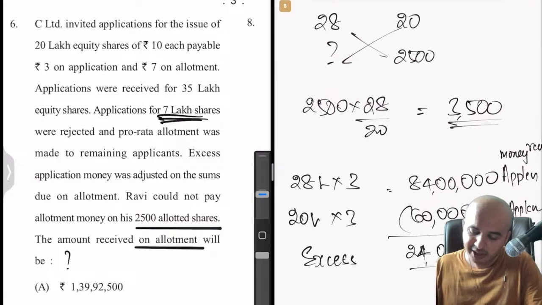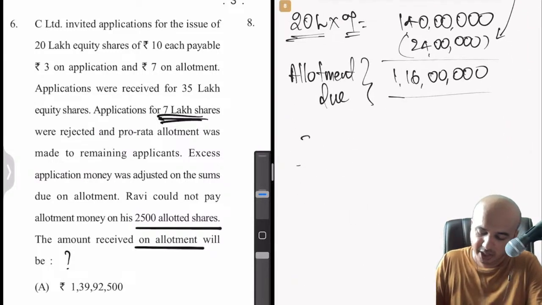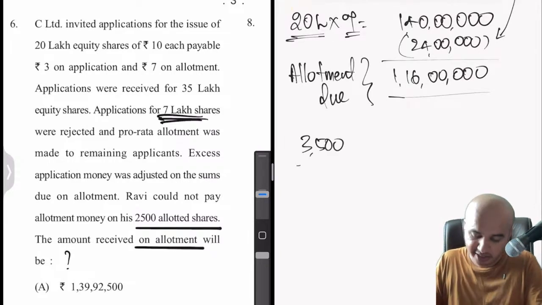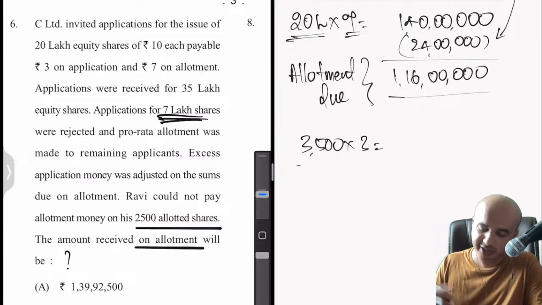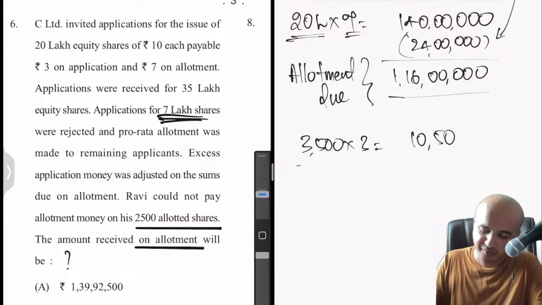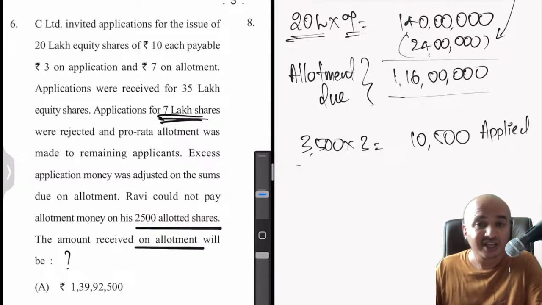Okay. But he had already paid some amount in excess, no? Because when he applied for 3500 shares. So let us do that math now. 3500 applied by Ravi into application money 3. So 3 3s are 9, 3 5s are 15. So that means 10,500. So this is what we received when he applied for those shares.